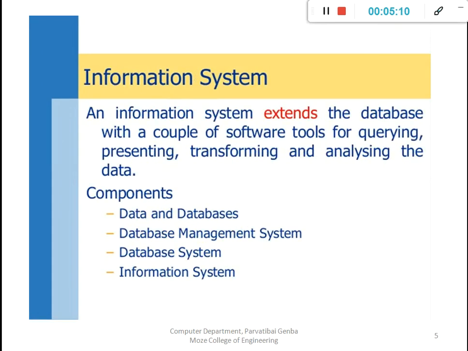Okay, the next is the information system. An information system extends the database with a couple of software tools for querying, presenting, transforming and analyzing the data. For example, a student information system. We access the student data through particular software, but the student information is stored in the database.